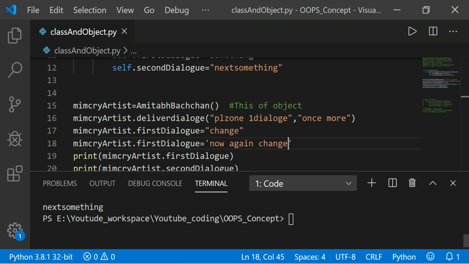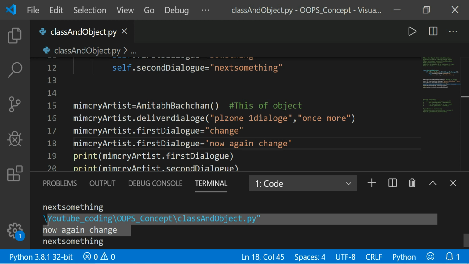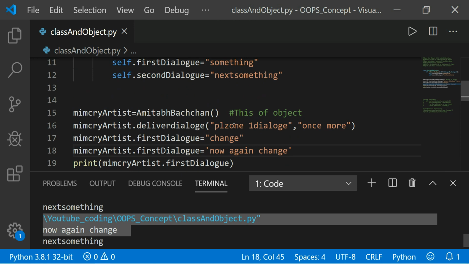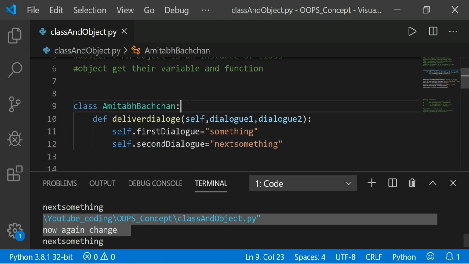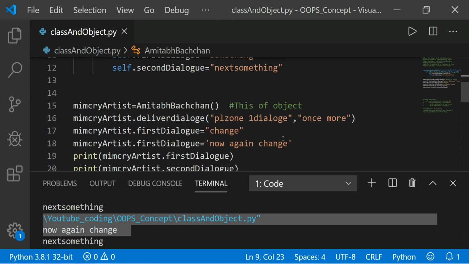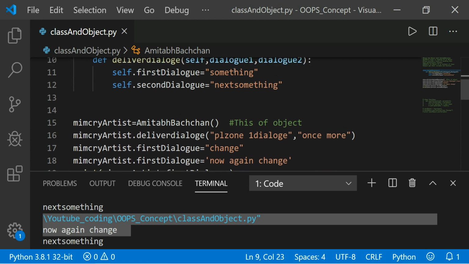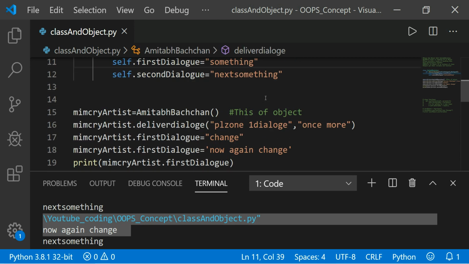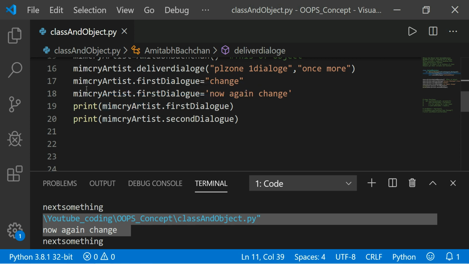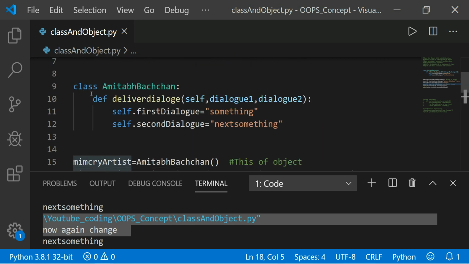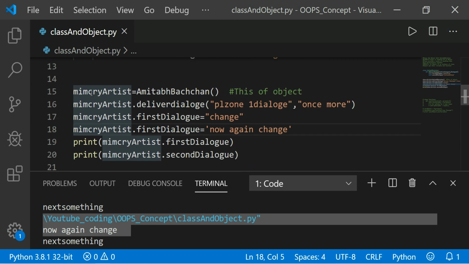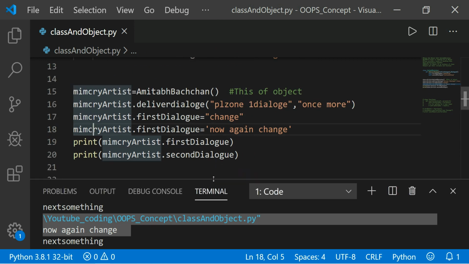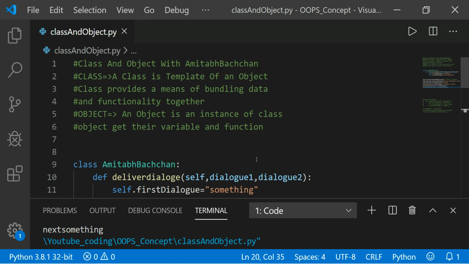Now again change, here we see now again change. So after this, when this program starts from here, it retrieves the data. Now this is retrieving the data. So here we print now again. I'm not playing with this. I'm not changing the data here. I'm changing it in an object. Okay, so I think it's more clear to you now. I think so. How to use it in a real problem and real project.